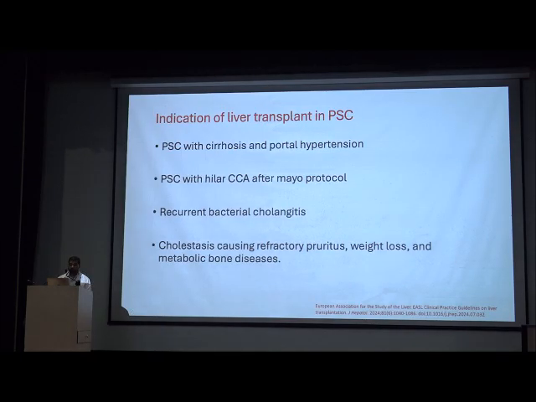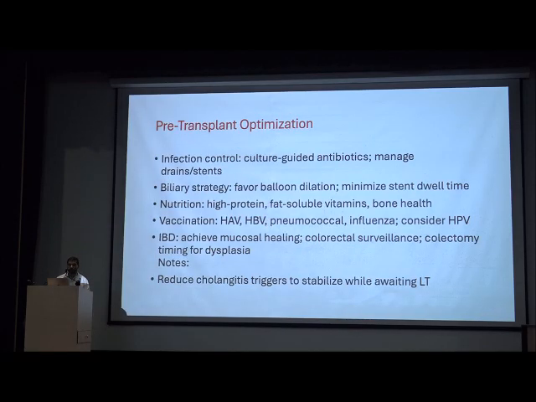So what is the indication of liver transplant in PSC? PSC with cirrhosis and portal hypertension is of course an indication for transplant, but PSC with hilar cholangiocarcinoma after the Mayo protocol, recurrent bacterial cholangitis, cholestasis causing refractory pruritus, weight loss, and metabolic bone disease are also indications for liver transplant even if there is no portal hypertension. So even without cirrhosis, patients having recurrent bacterial cholangitis should be advised for liver transplant.